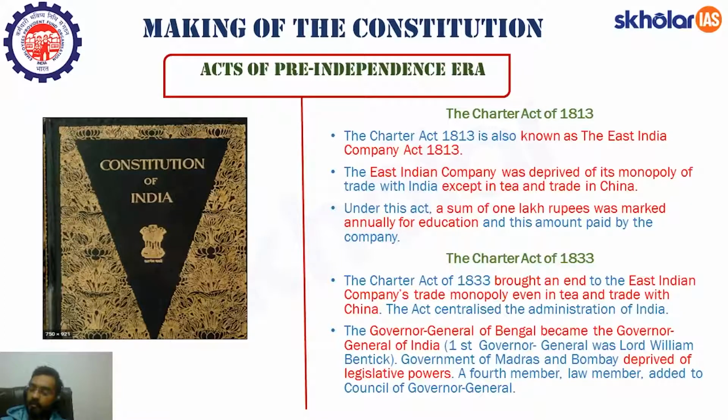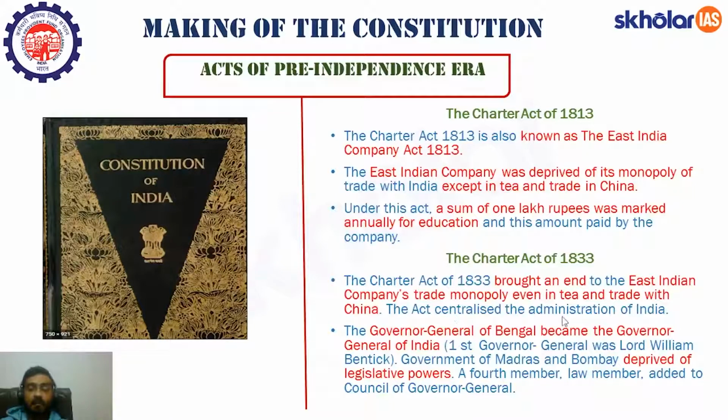Like there was Charter Act of 1793, then there was Charter Act of 1813, then we have Charter Act of 1833, and we have a Charter Act of 1853. So let's start. The Charter Act of 1833, it brought an end to East India Company's trade monopoly, even in tea and trade with China. Remember, tea and trade with China was still the monopoly of the East India Company. This Charter Act of 1833, it abolished that monopoly also.